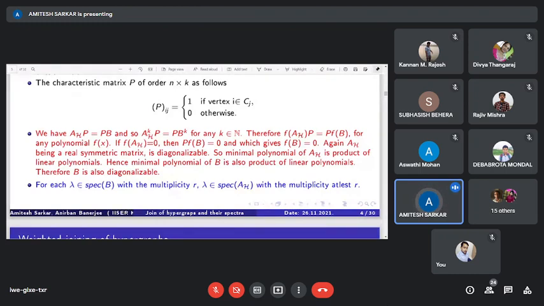Again, our A_H is a real symmetric matrix, so it is diagonalizable, and so the minimal polynomial of A_H is a product of linear polynomials. That is, the minimal polynomial of B is also a product of linear polynomials, or this B is also diagonalizable. So for each eigenpair (lambda, f) of B, (lambda, Pf) is also an eigenpair of the adjacency matrix A_H.